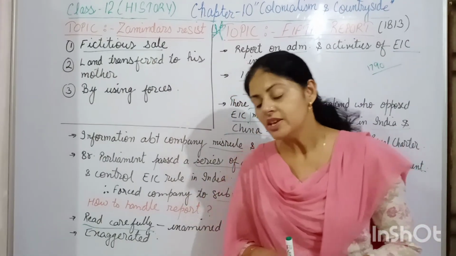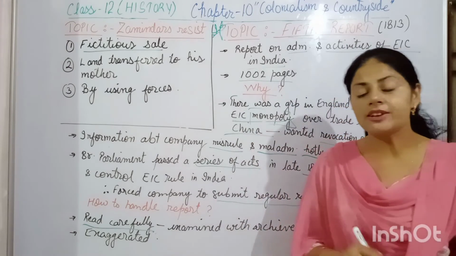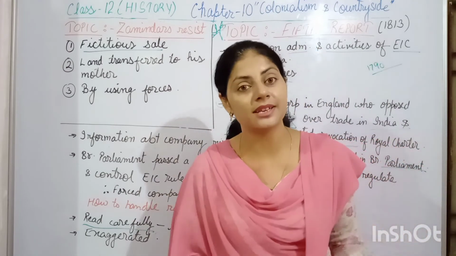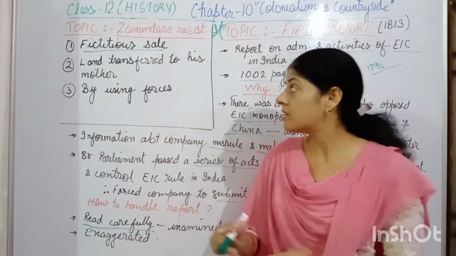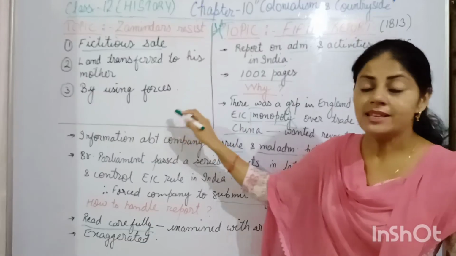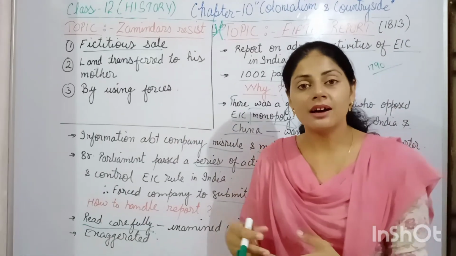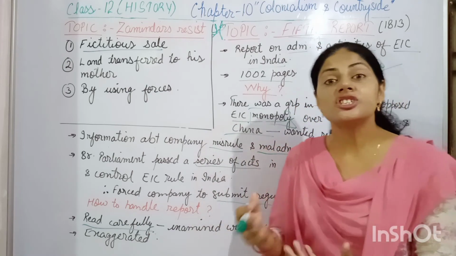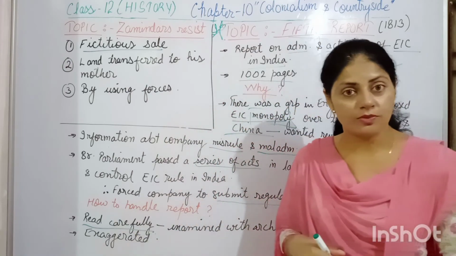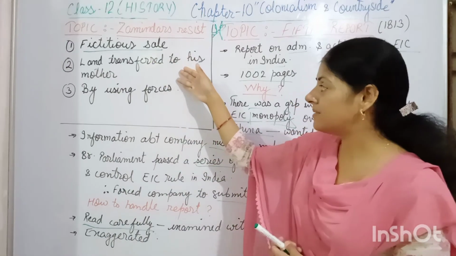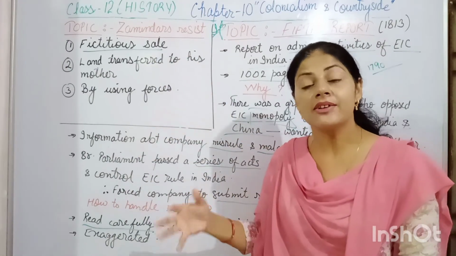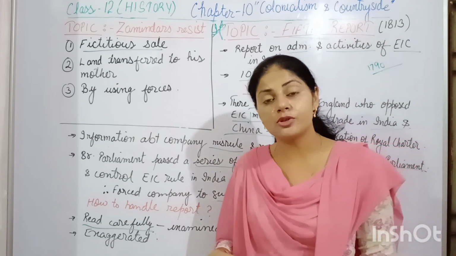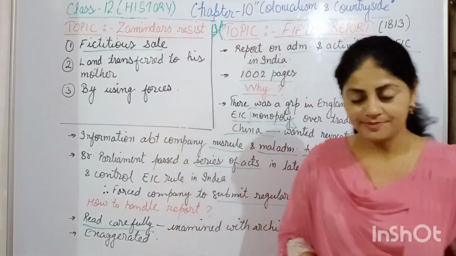You can take an example from here: the report says that hundreds of zamindars lost their zamindari rights, but the report never mentioned that there was a fictitious sale of the zamindari also. And because of this fictitious sale, most of the zamindars retained their right over their land. They did not lose their right over the land.